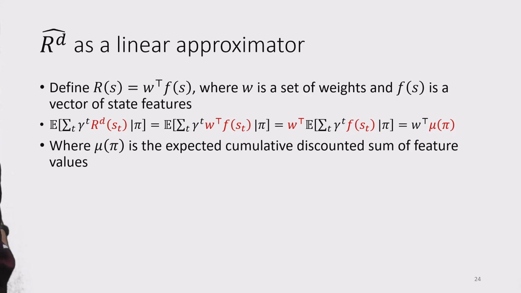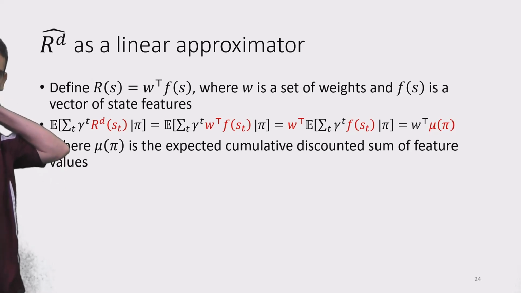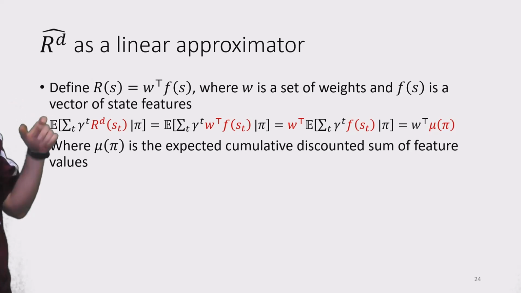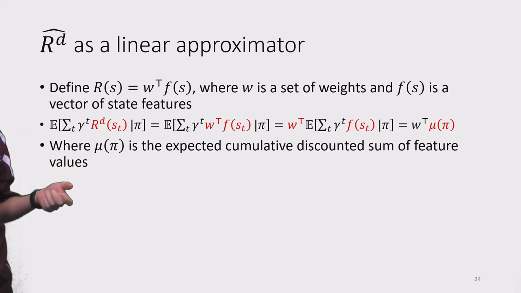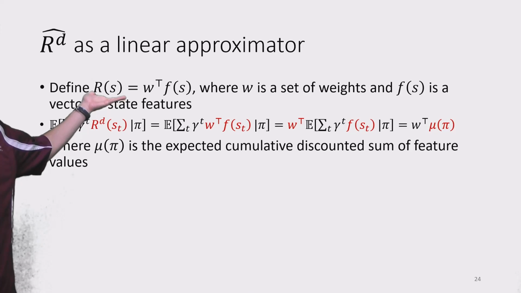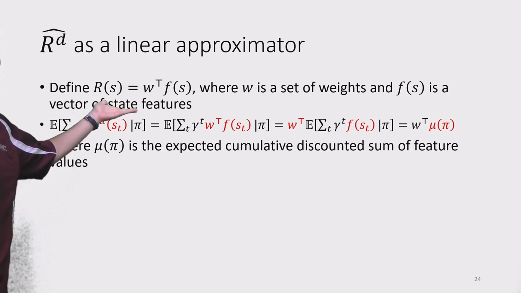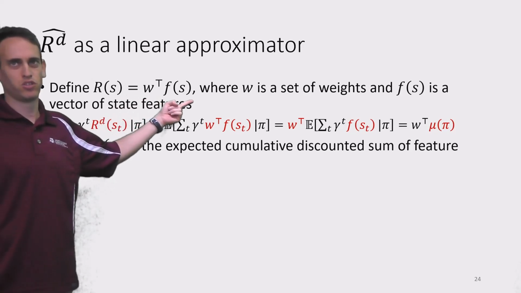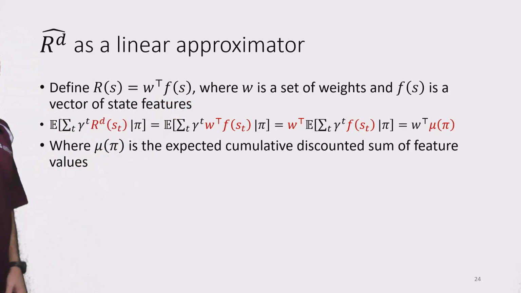So let's try to find or define our first algorithm to actually do effective inverse reinforcement learning. So our first solution will define the reward function as a linear approximator, or as a linear function. It's not when we're approximating the true reward function, but let's say that the reward function that we are setting is a linear approximator. What does it mean? It means that we have a vector of weights and the state features, right? And we do a dot product between these two vectors.